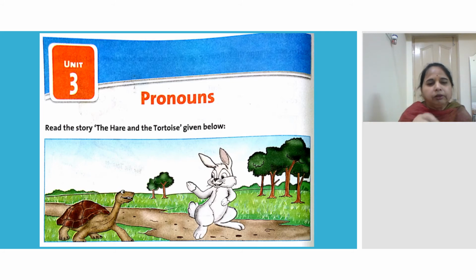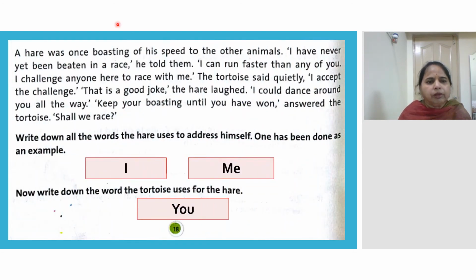Worksheets. Next, pronouns. Read the story, The Hare and the Tortoise, given below. Got it? A hare was once boasting of his speed. First, what you should do, you underline all the pronouns. Here, what pronouns are there? I, he, I, you, I, me, I, then I, you, okay, we. All these are pronouns.